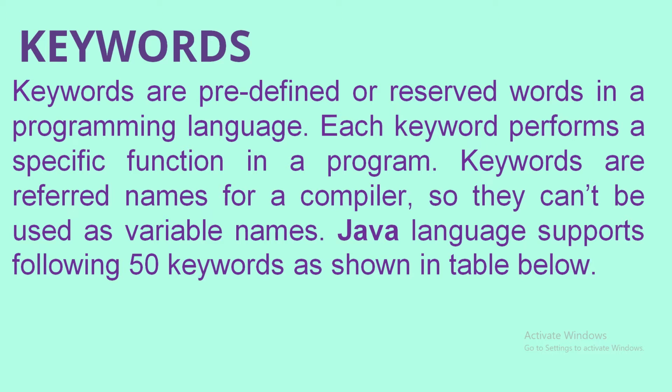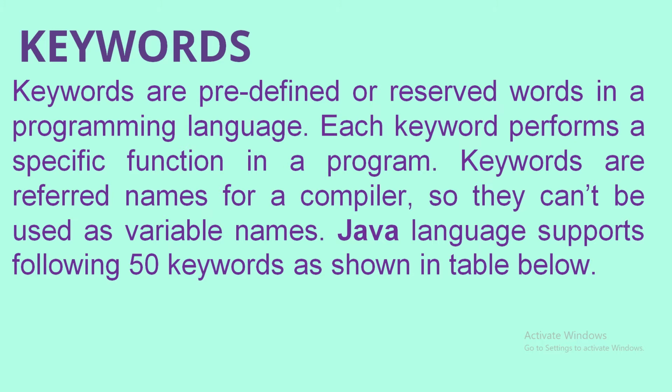The first token we discuss is keywords. Keywords are predefined or reserved words used by the programming language. They have a specific meaning for a compiler.